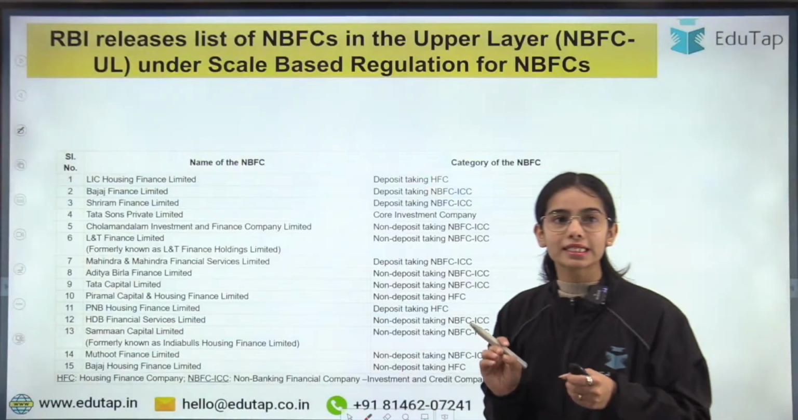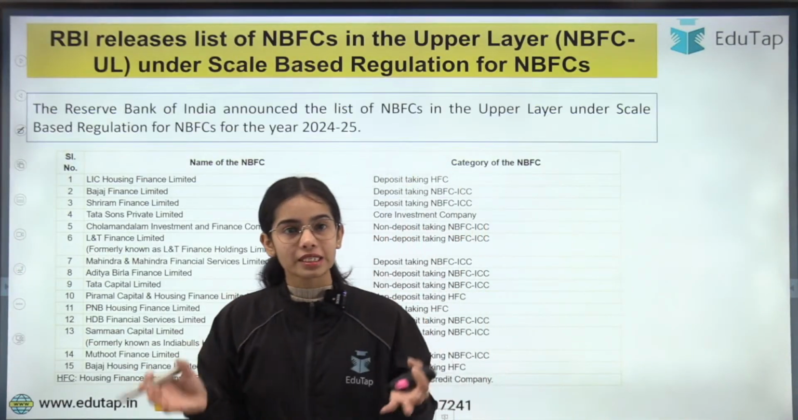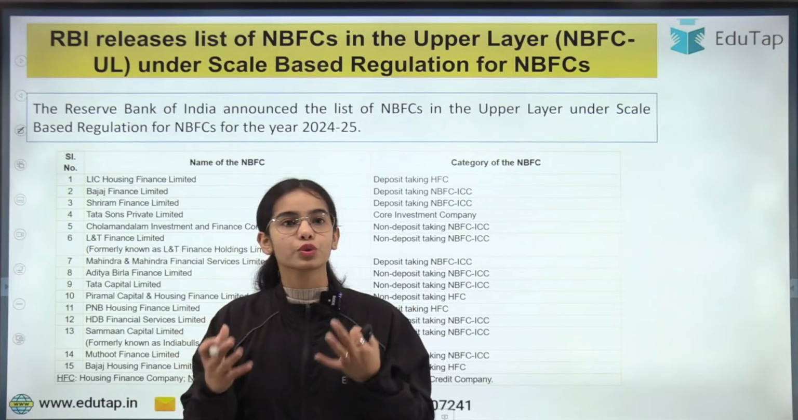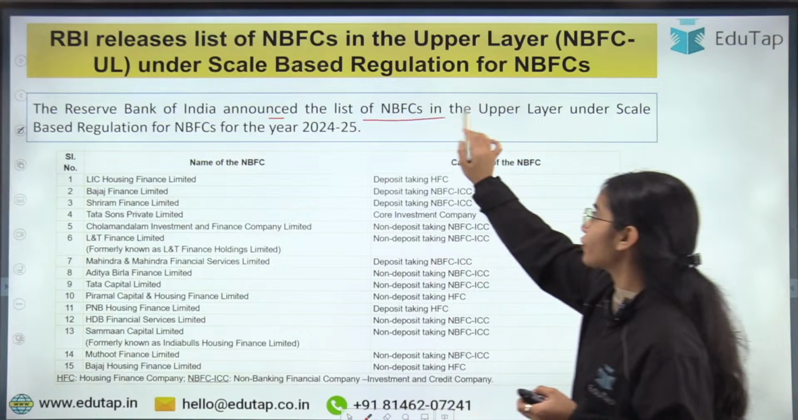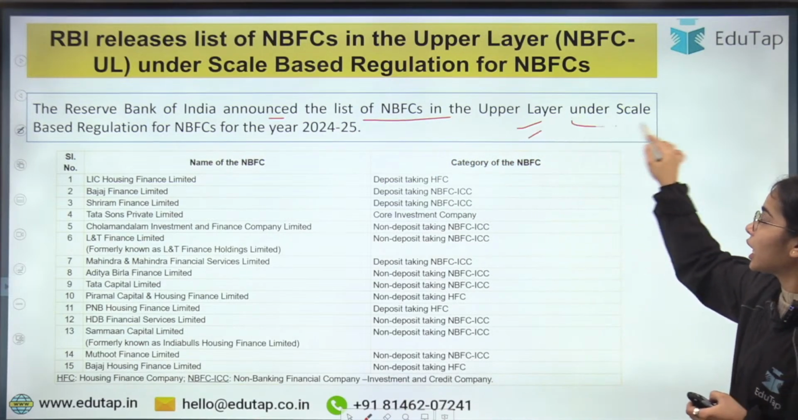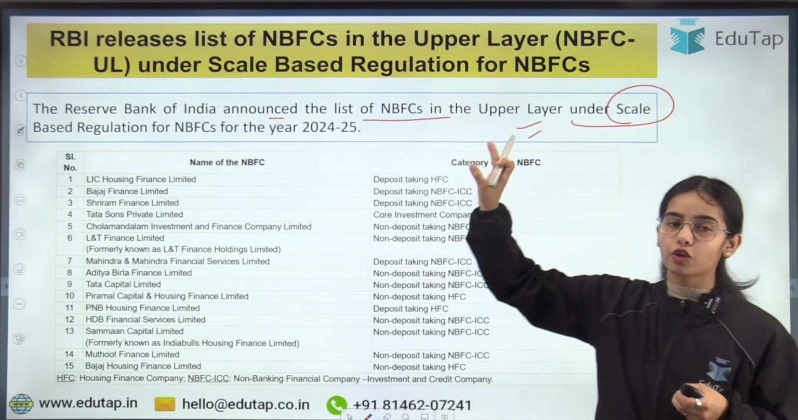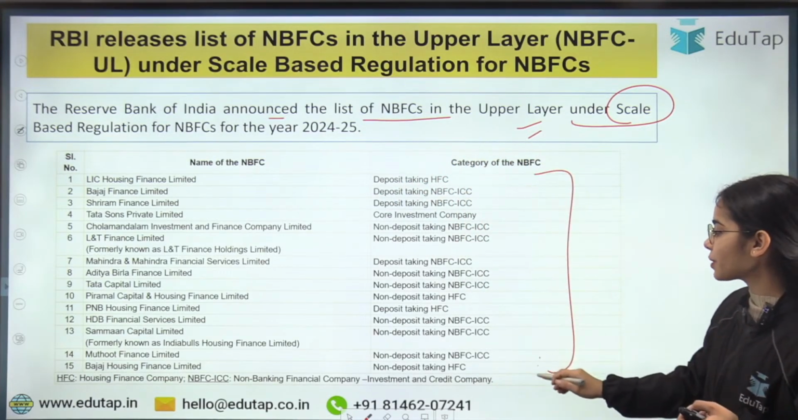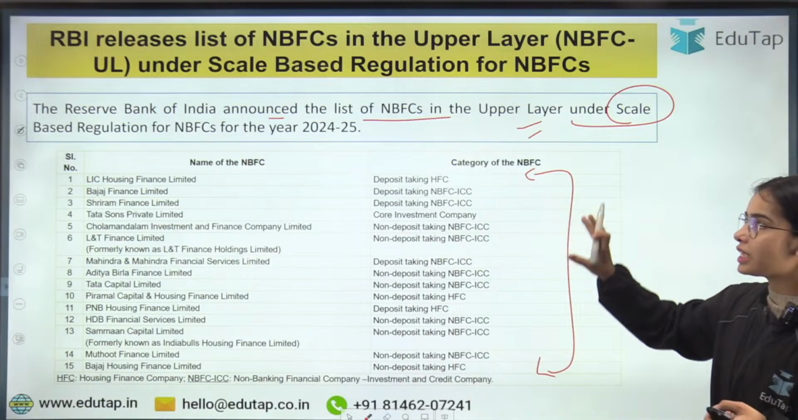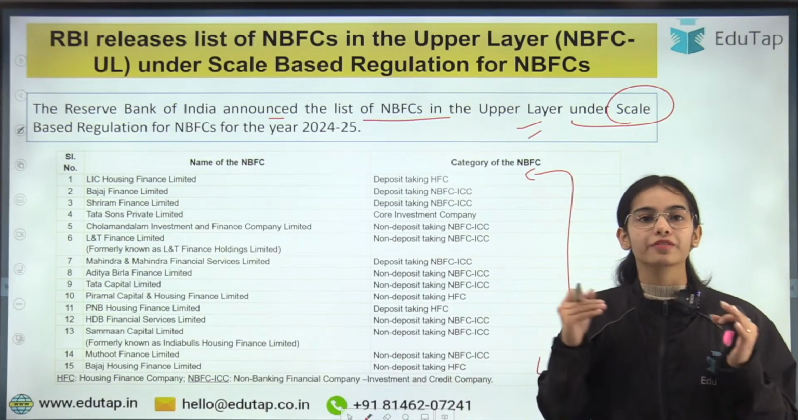Okay, so let's get started with the first press release of RBI, or the first news regarding the RBI, that the RBI has announced the list of NBFCs in the upper layer under the scale-based regulation for the NBFCs for the year 2024-25. So this list has been released by the RBI for the NBFC upper layer.